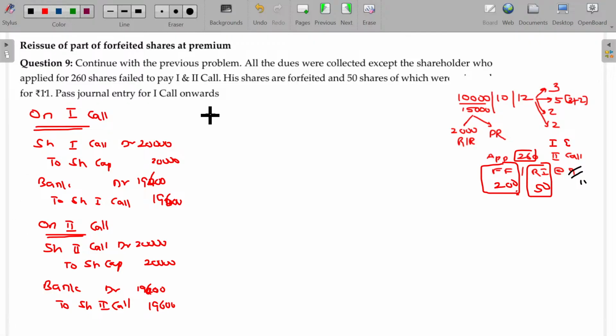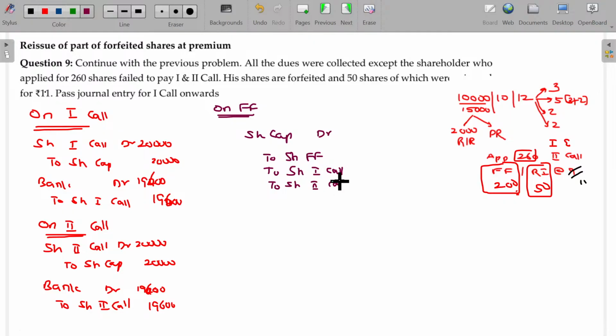Now on forfeiture, the next journal entry. What is the journal entry? Come on. Share capital account is debited on forfeiture. Any amount withheld will be named as share forfeiture. Defaults will be credited in their own names. What defaults are there? Share first call and share second call.